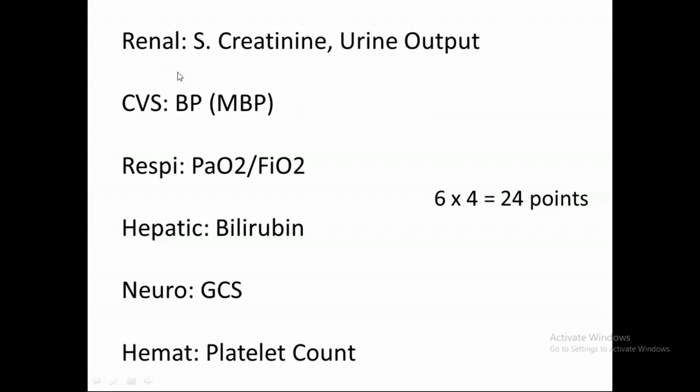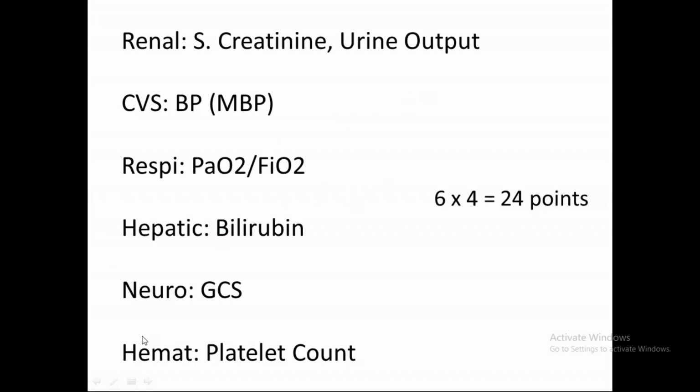What will be in the renal system? Obviously we will measure the serum creatinine levels and the urine output. In CVS we will measure the blood pressure, the mean arterial blood pressure. In respiratory we will measure the PaO2 by FiO2 ratio. What is this? The PaO2 is the arterial pressure of oxygen in blood upon the fraction of inspired air, right? We get this PaO2 by doing arterial blood gas analysis, that is ABG of the patient.